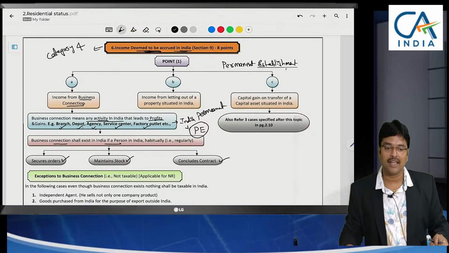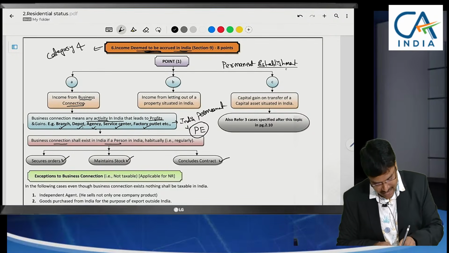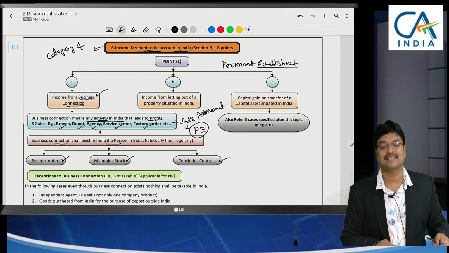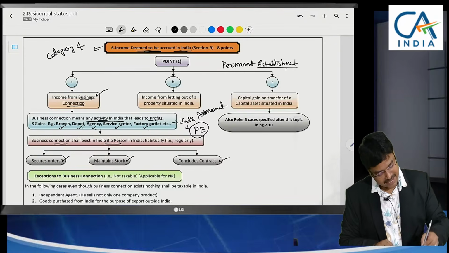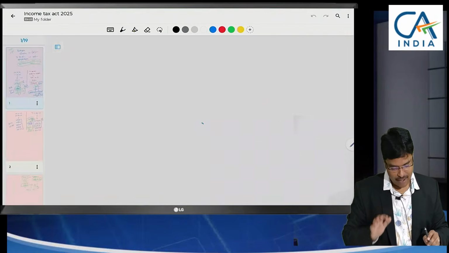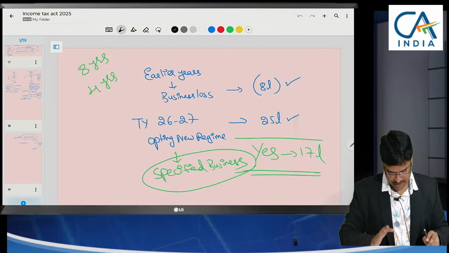Till here is it okay? So here what is there in India? Once again I am asking, sir, what is there in India here? Business connection is there, by way of permanent establishment.